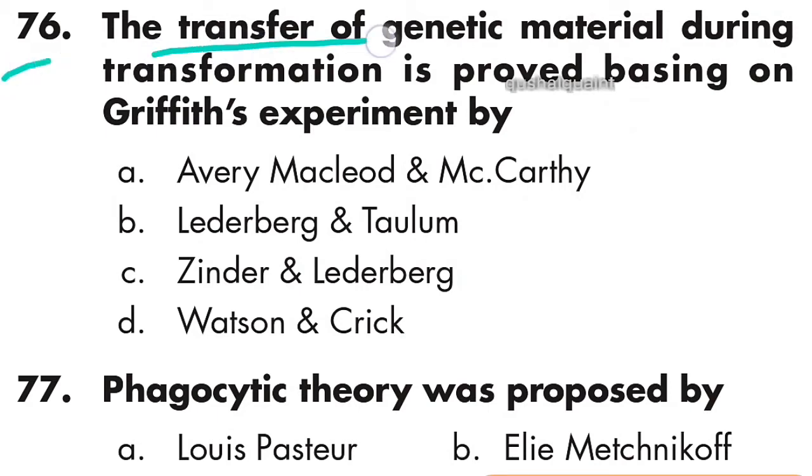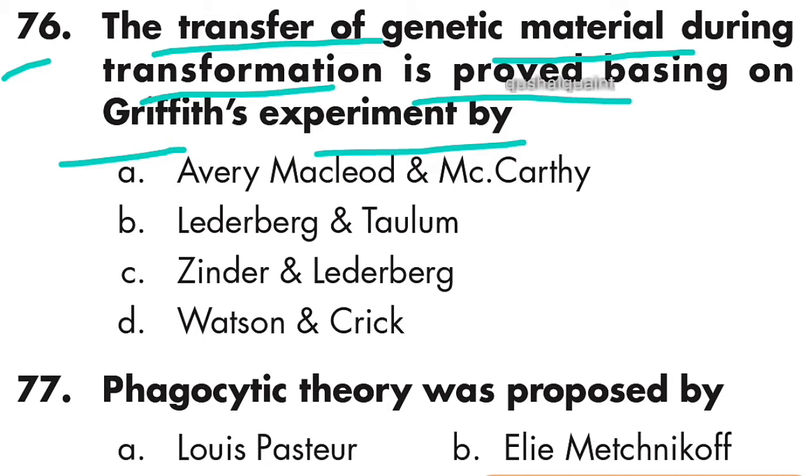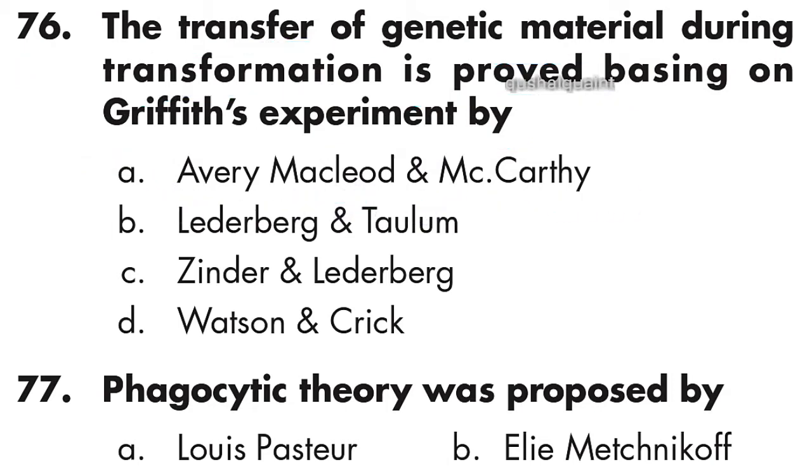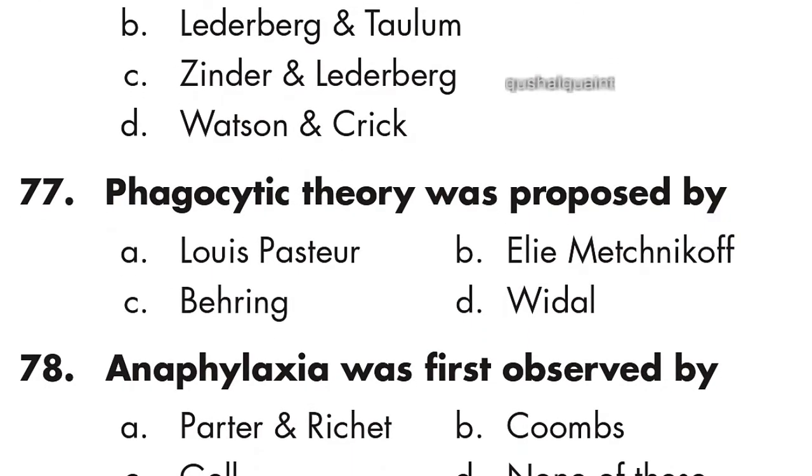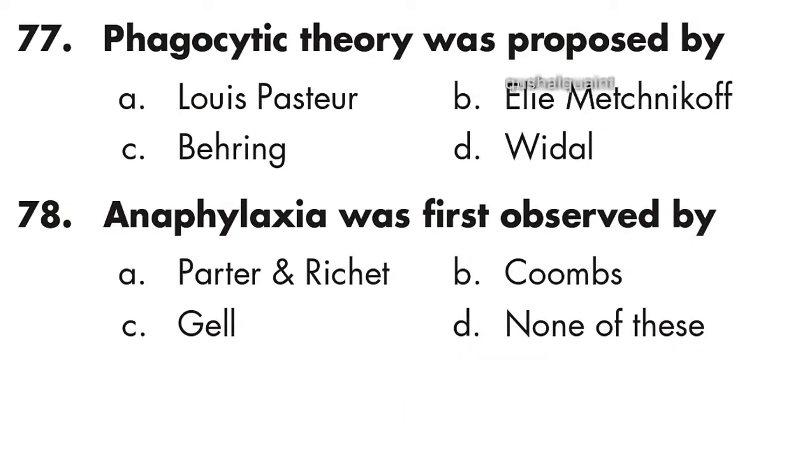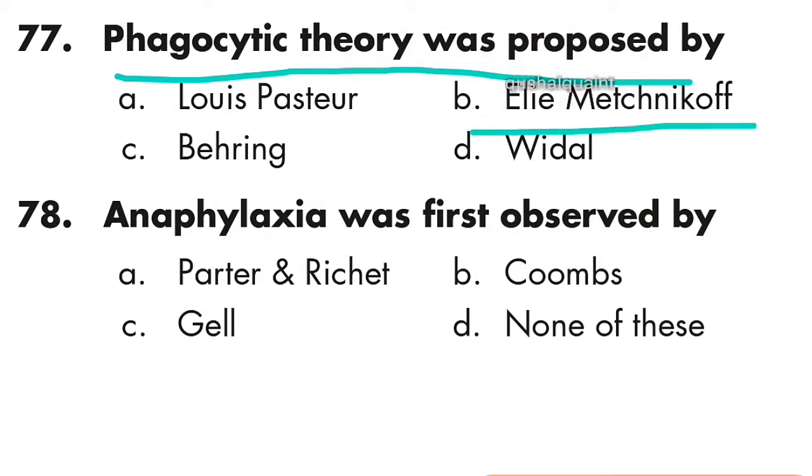76th question: the transfer of genetic material during transformation is proved basing on Griffith's experiment by Avery, MacLeod and McCarty. Option A is right. Next question: phagocytic theory was proposed by Ilya Metchnikoff. Option B is right.